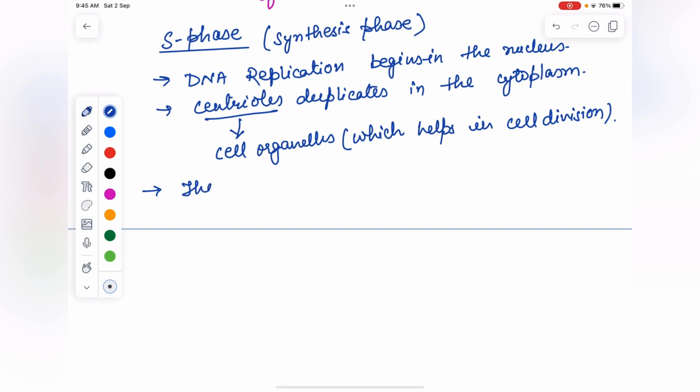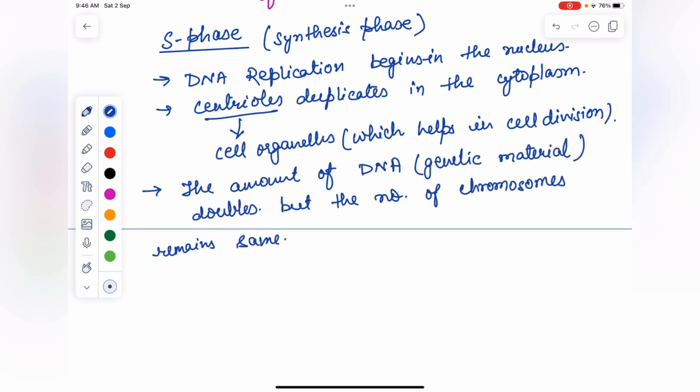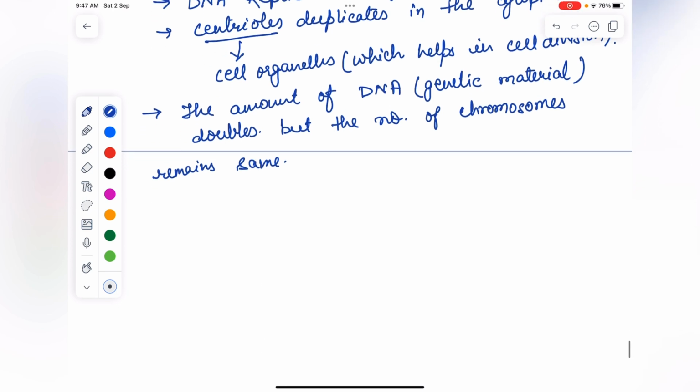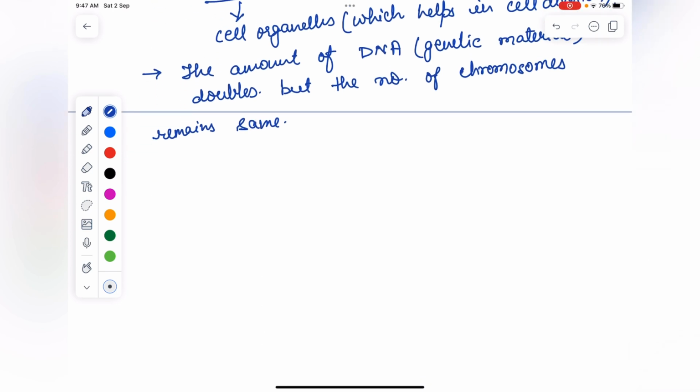The amount of nucleic acid, that is DNA, the genetic material, gets doubled, but the number of chromosomes will be equal. The number of chromosomes is not going to increase. It will still be the same, 23 pairs, but the DNA will get doubled. Here the existing DNA molecules act as a template for the synthesis of new DNA molecules, and these new molecules form the new chromatin fibers which remain attached in pairs, the chromatids attached to the centromere.